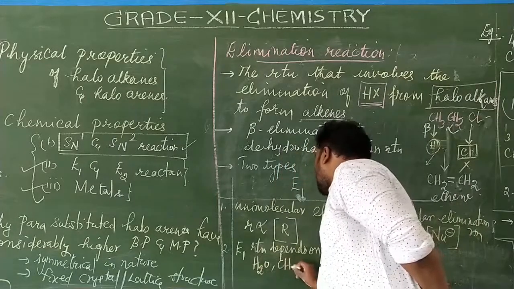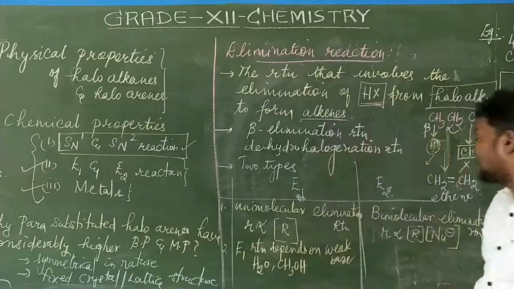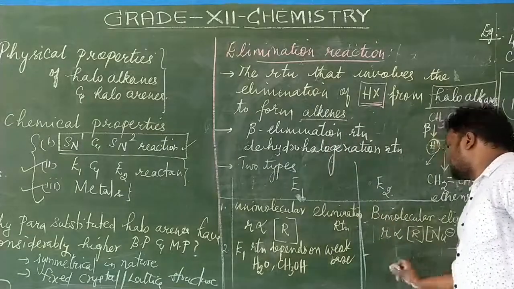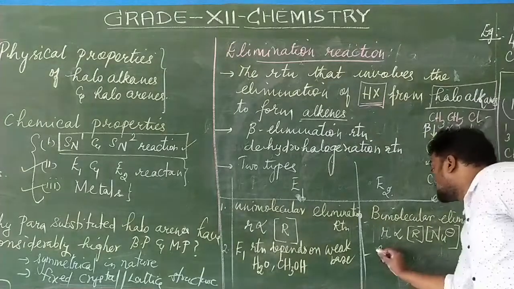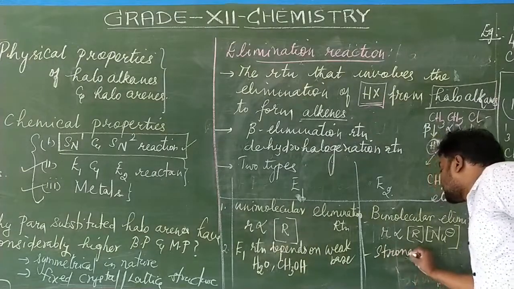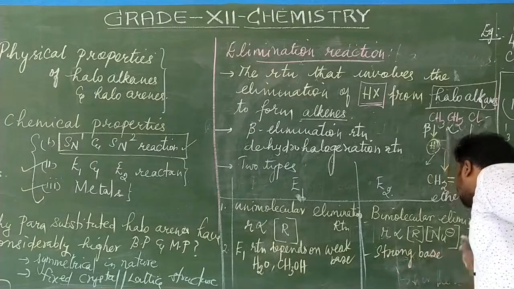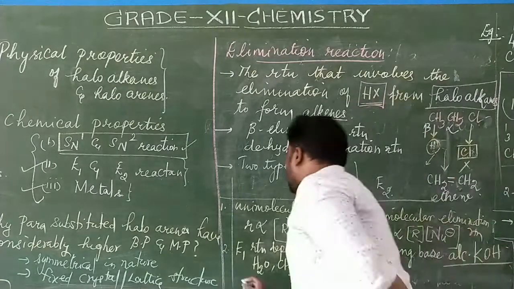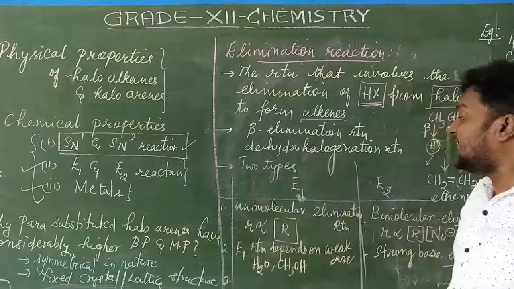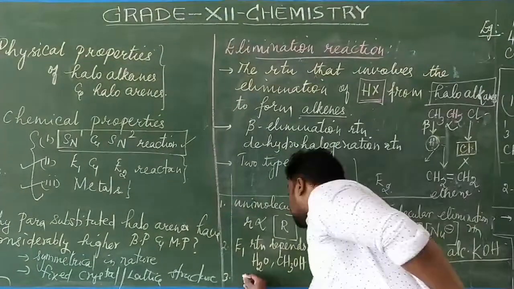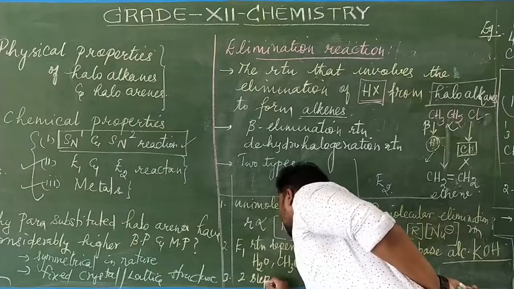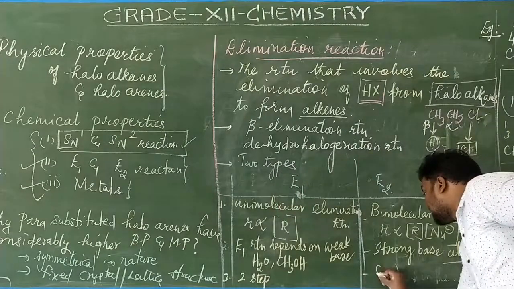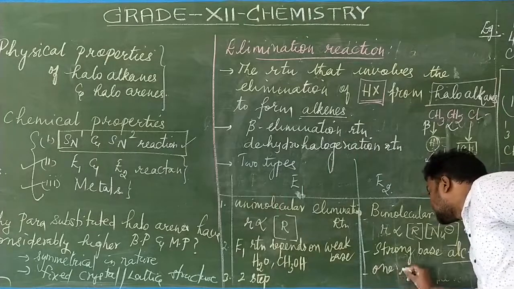Similarly, you can take alcohol as a weak base. Whereas when you take this E2 reaction, it depends on a strong base. What is that strong base? Alcoholic potassium hydroxide is called a strong base in this reaction. Third point is this E1 reaction involves two steps. It is a two-step process, whereas here it is a one-step process.